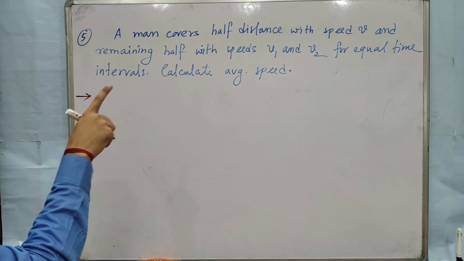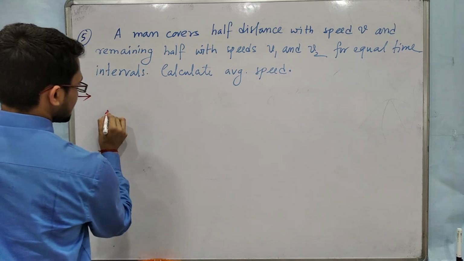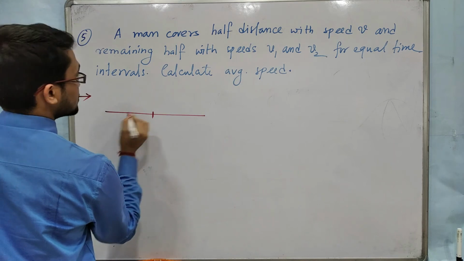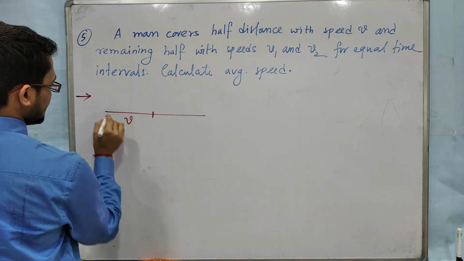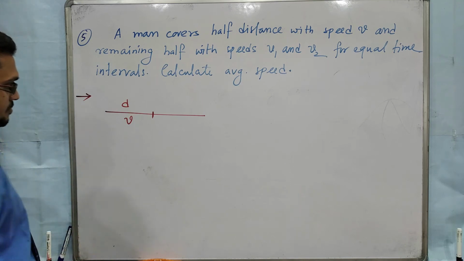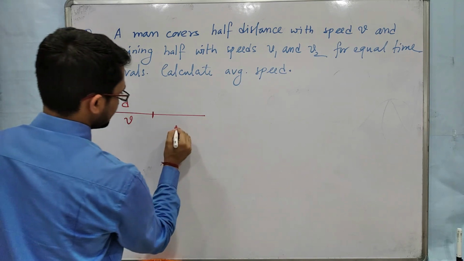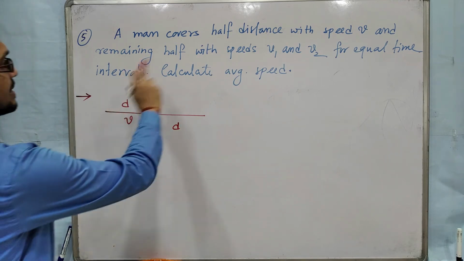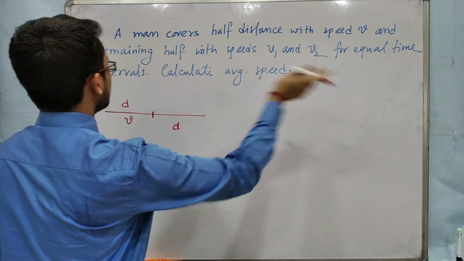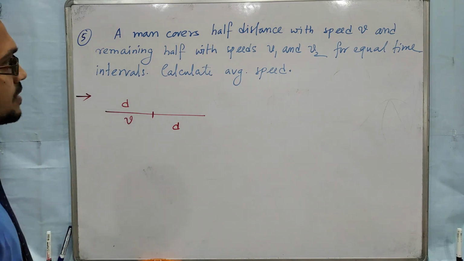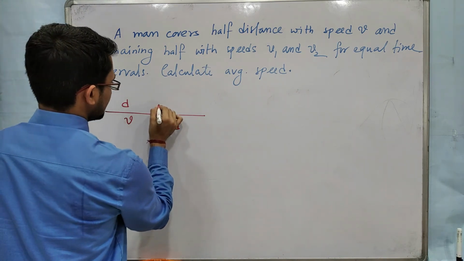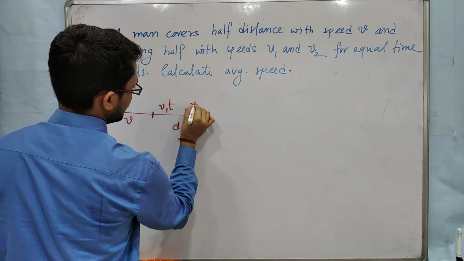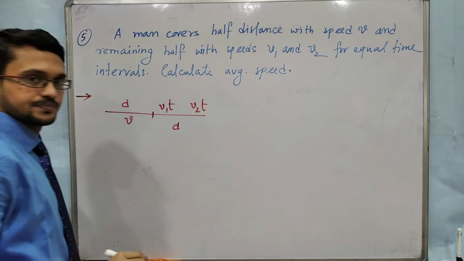First, covers half distance with speed v. So suppose this is the total distance, half distance covers with speed v. Suppose this distance is d, and this distance will be again d. Clear? Remaining half with speeds v1 and v2 for equal time intervals. So it goes with speed v1 for time suppose t and v2 for time t.